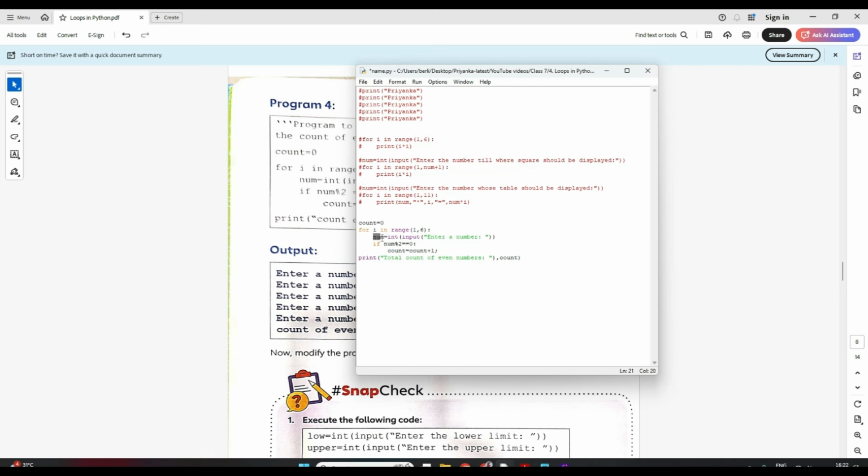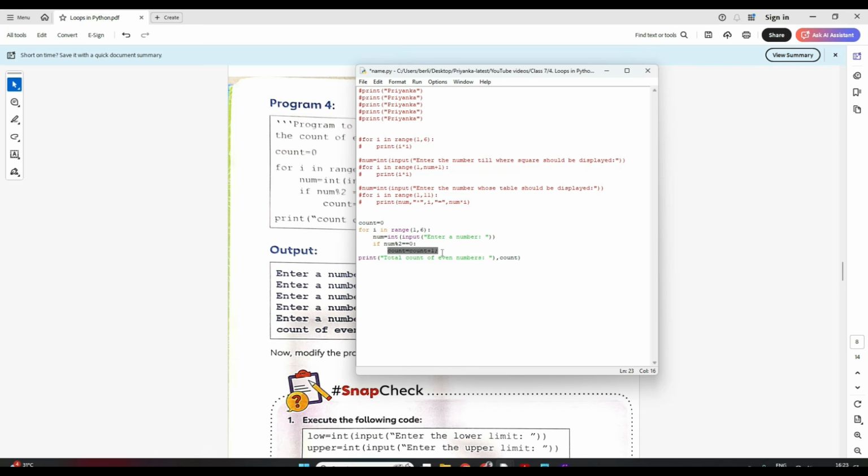First statement of my for loop will ask the user to enter a number, and in num I am storing that. Now, if you remember, this mod sign we used to find the remainder. So if I do num mod 2, it will give me the remainder. Remember students, the mod sign in Python is used to find the remainder. So when I divide num by 2, if the remainder is 0, it means it is an even number, correct? Then what will I do?